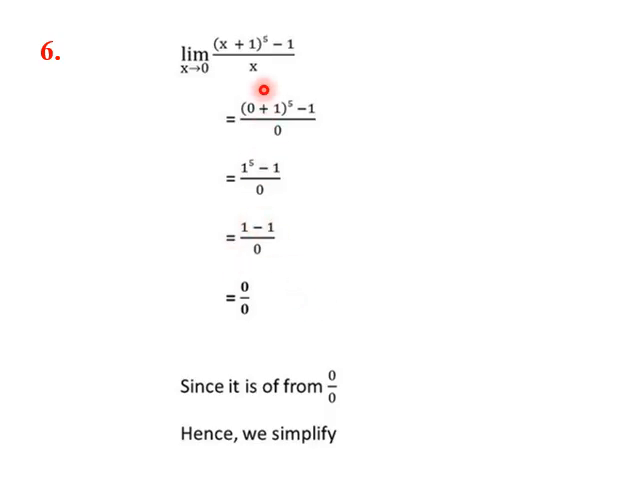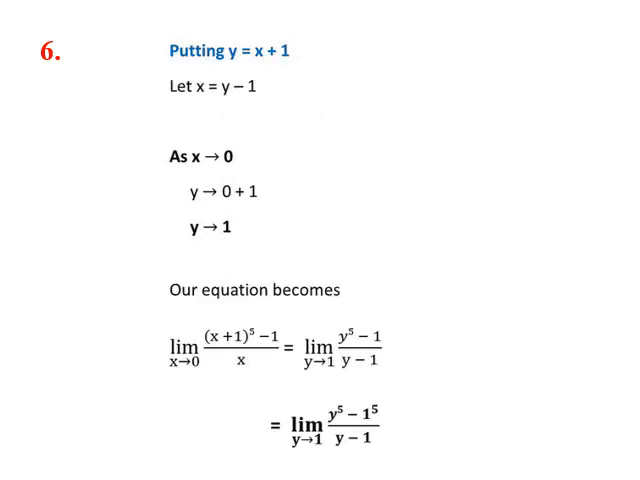So the first step is to put x plus 1 equal to y, and then change the limit from x to y. We'll see how it is to be done. So we put y equal to x plus 1. So x will be y minus 1. We substitute here. Wherever x is there, we put y minus 1. x plus 1 is y.